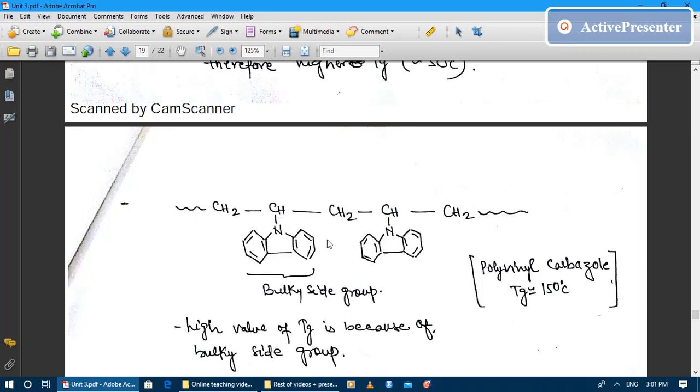if you remove this group and attach one more hydrogen to the second and fourth carbon, it is nothing but the polyethylene chain. So as compared to polyethylene, the glass transition temperature of polyvinyl carbazole is 150 degrees centigrade. So somewhere 275 degrees is the difference between the glass transition temperature of polyvinyl carbazole and polyethylene. So the higher value of the glass transition temperature is because of the bulky side group.